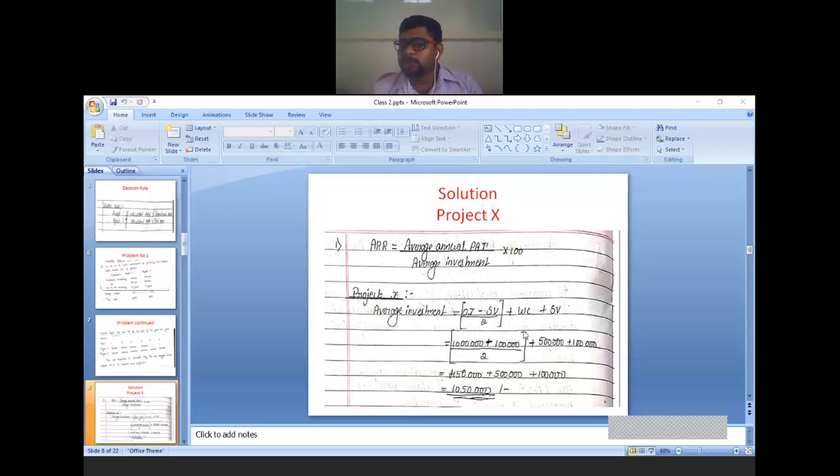Now everyone use the calculator, otherwise you will make mistakes in the calculation part. 10 lakh minus 1 lakh divided by 2, you substitute first. 10 lakh minus 1 lakh is 9 lakh, divided by 2 is 4,50,000. Then you add together plus 5 lakh plus 1 lakh. So the final answer is 10,50,000. What is the final answer? This one, average investment: 10,50,000.